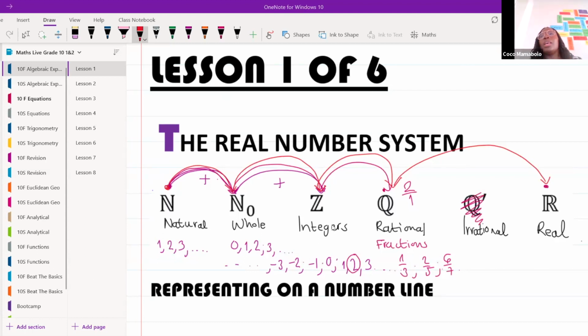The only difference is that irrational numbers are numbers that we cannot write as a fraction. Okay, numbers that cannot be written as a fraction. For example, pi. Okay, we've all seen what pi is. I think in school, when we were still a little bit younger, they used to say that pi was 3,14. But we know for a fact that pi doesn't stop at 3,14, does it? No, it doesn't. It goes on forever and ever.